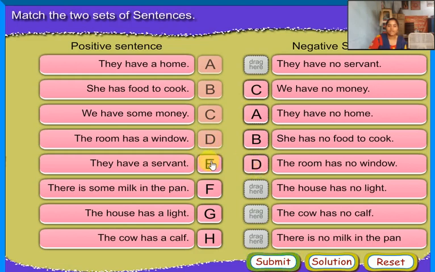They have a servant. They have no servant. There is some milk in the pan. There is no milk in the pan. The house has a light. The house has no light. The cow has a calf. The cow has no calf.